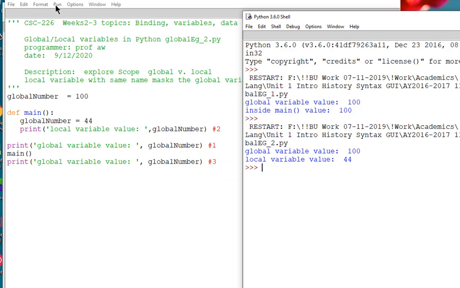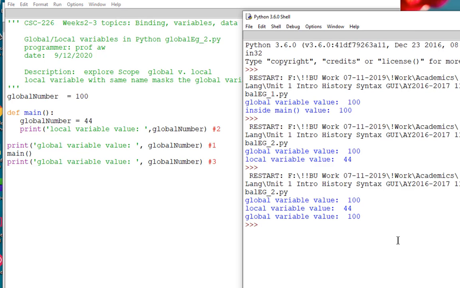All right, I'll run it now. Hopefully you recognize that even though we created and gave a value of 44 to a variable named global number inside main, it does not affect the global number, which still retains the value of 100. So that local variable gets created when main is invoked in its own little stack space.